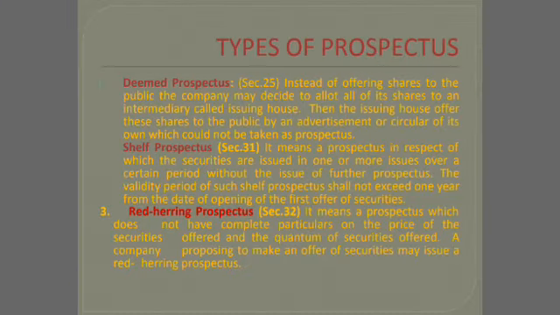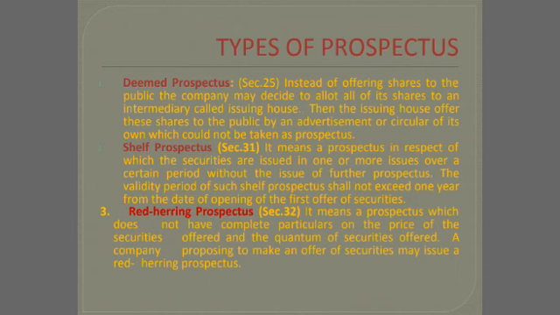There are three types of prospectus. One is deemed prospectus, second one is shelf prospectus, and third one is red herring prospectus. Now we will see what is the meaning for the various types of prospectus. First one is deemed prospectus. Deemed means considered to be a prospectus. It is called deemed prospectus.